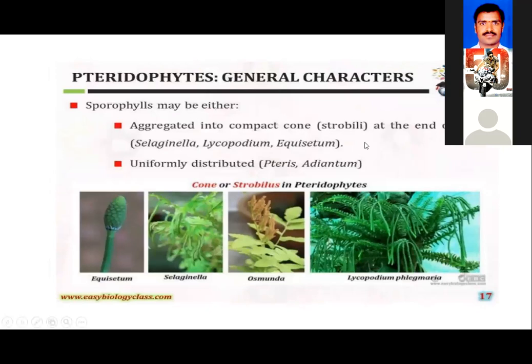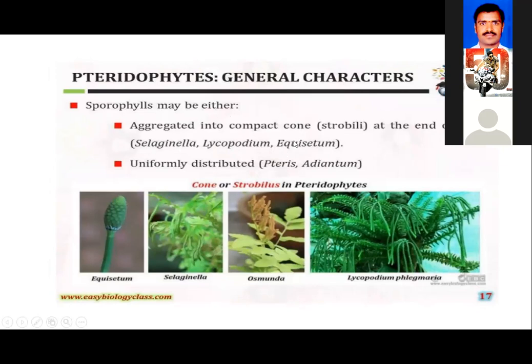Right. Next we are talking about the sporophyll structure. The sporophylls may be aggregated, forming a compact cone-like structure, which I told you is the strobilus, developed at the apical part of the stem. Examples are Lycopodium, Equisetum, or Selaginella.